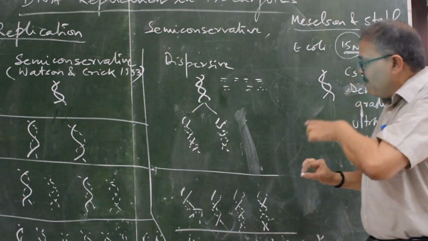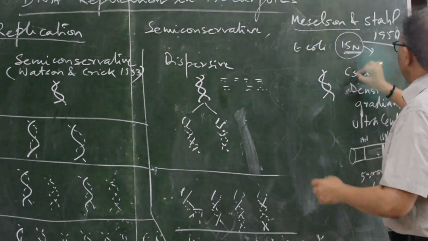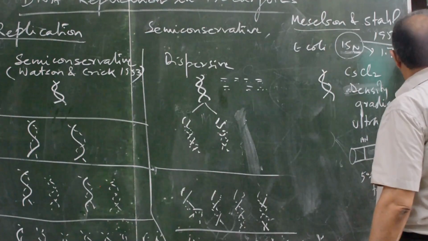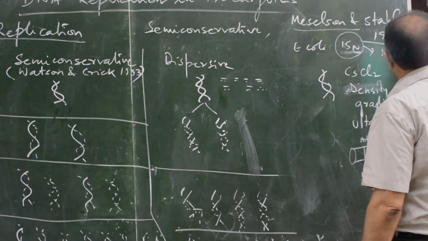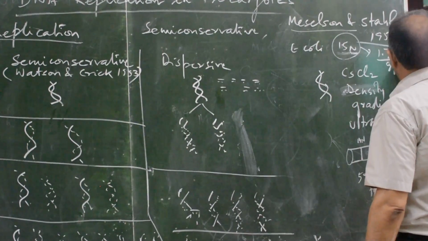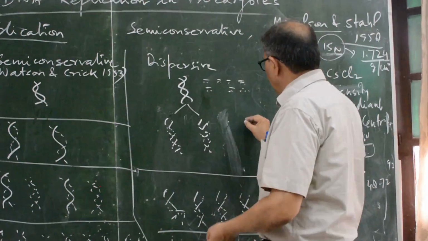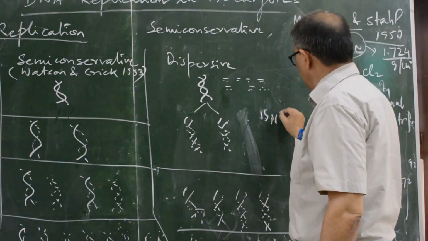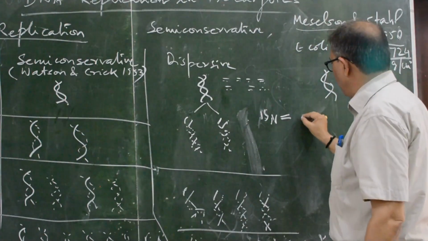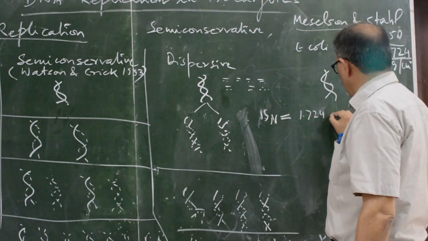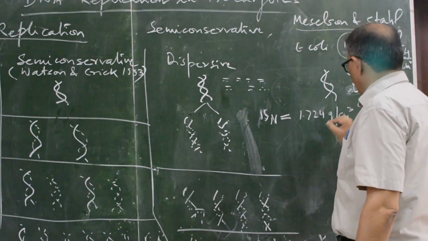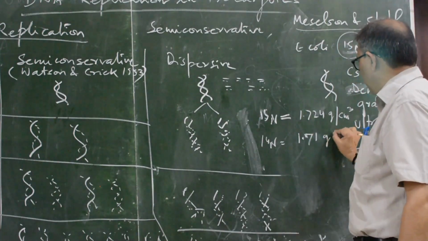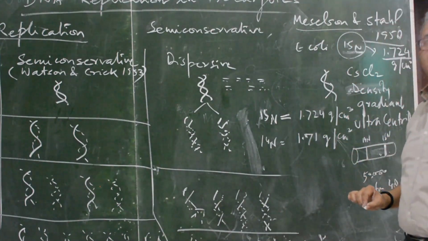The density of this 15N was 1.724 gram per centimeter cube, and 14N was 1.171 gram per centimeter cube.